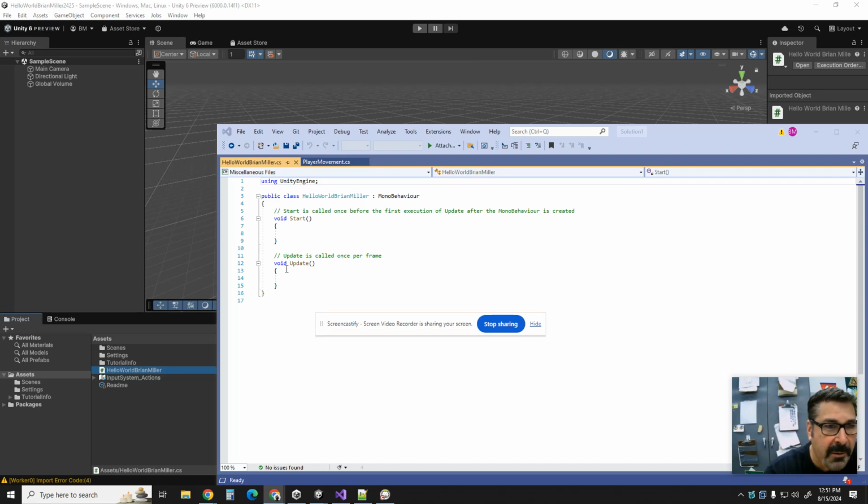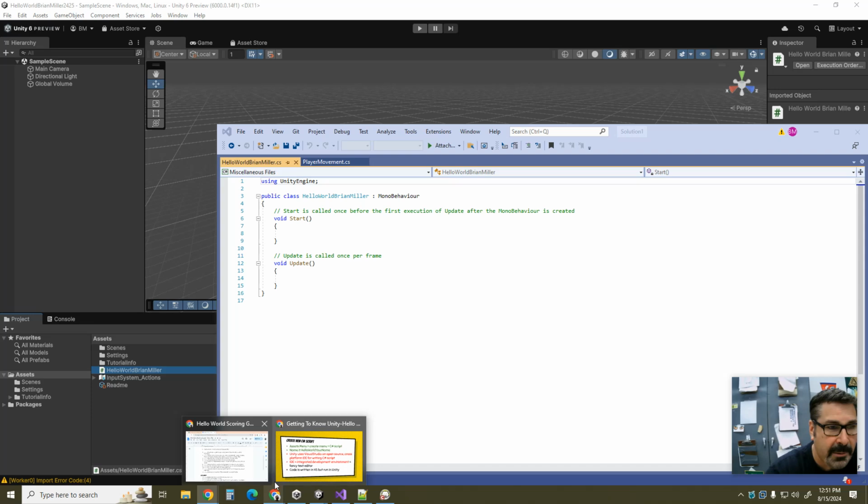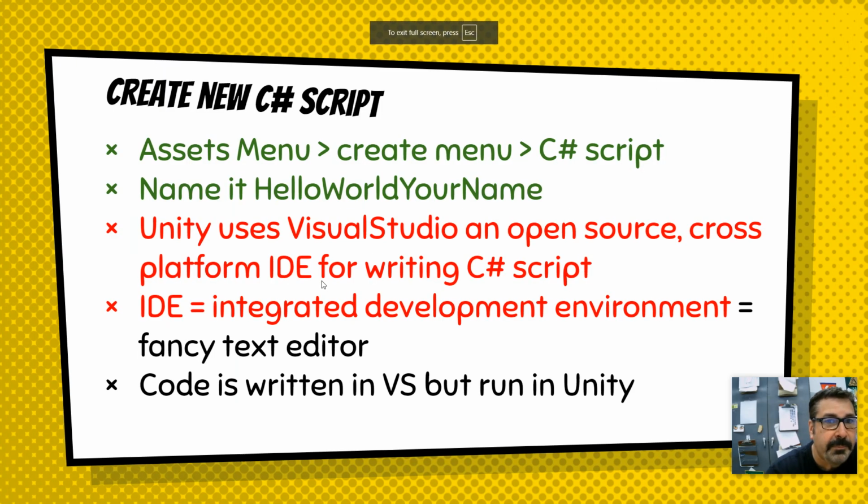And then here we have void update. It's called once per frame. This is like our act method. So what we're going to do is, let's take a look at the code that we're going to write. Make sure you write down everything in red.